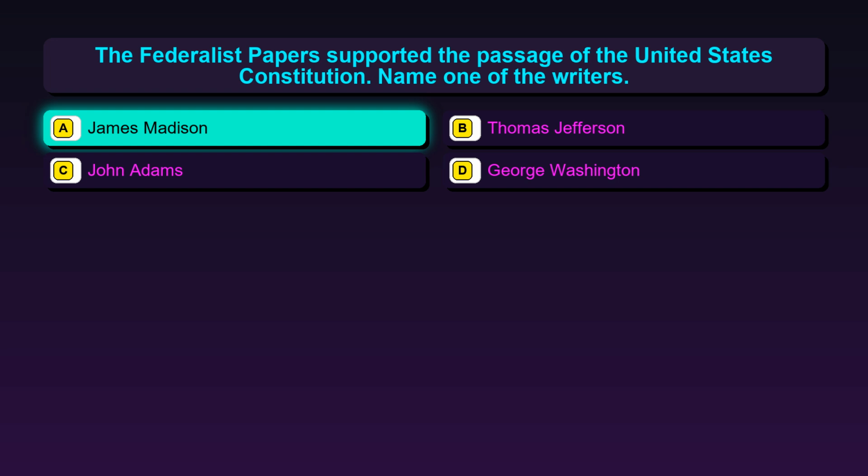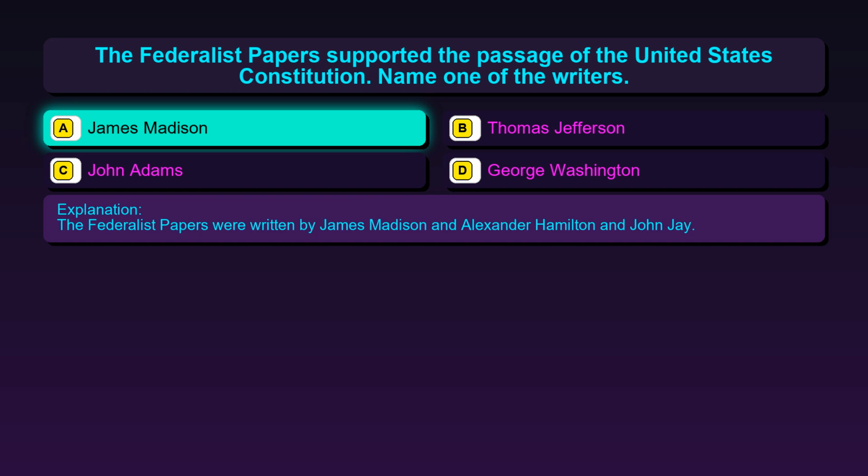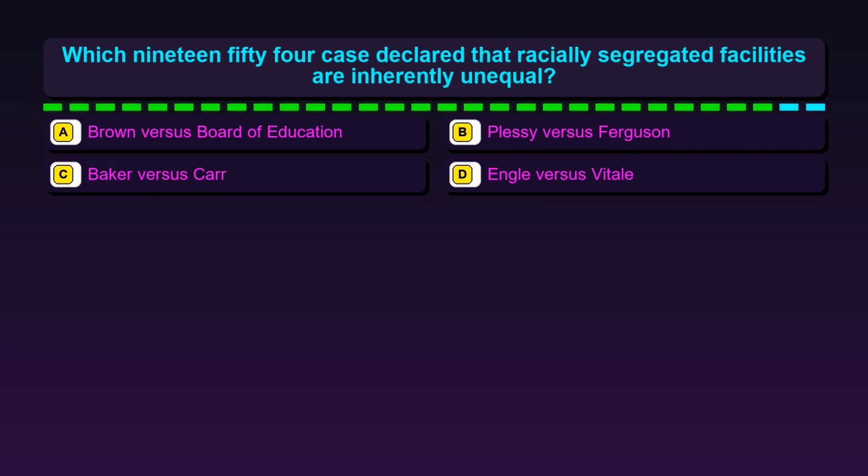The correct answer is option A. James Madison. The Federalist Papers were written by James Madison and Alexander Hamilton and John Jay. Question 32. Which 1954 case declared that racially segregated facilities are inherently unequal?